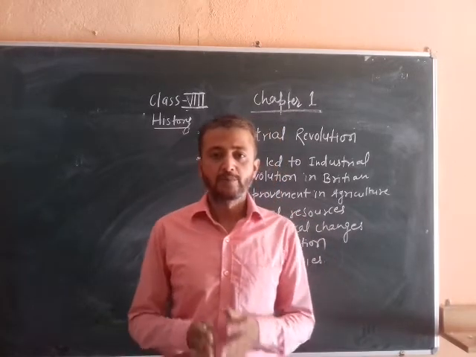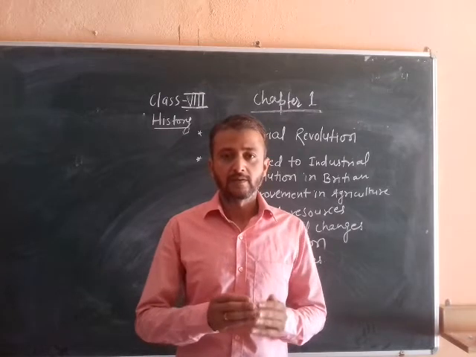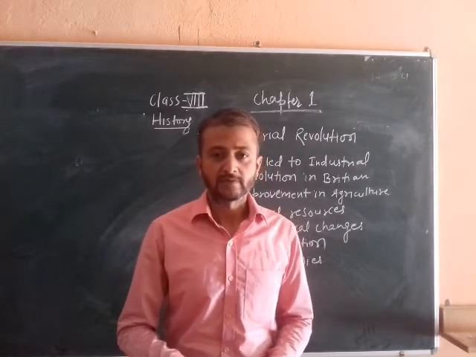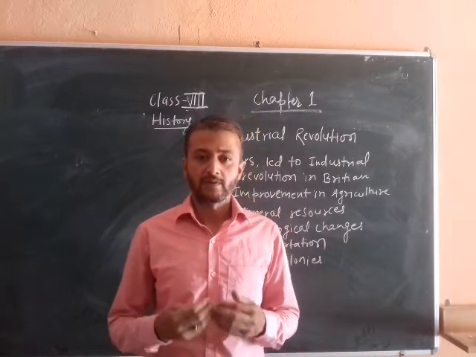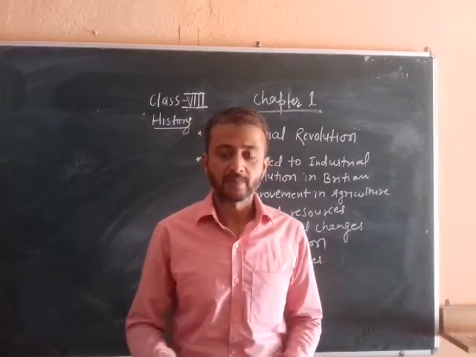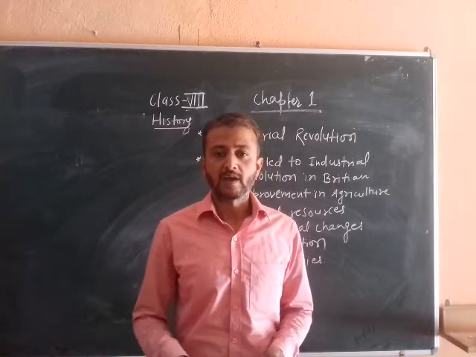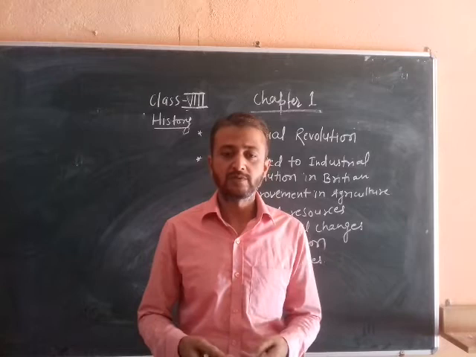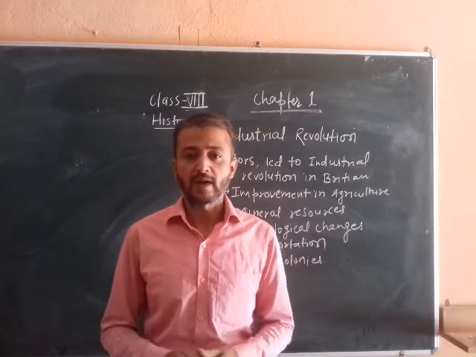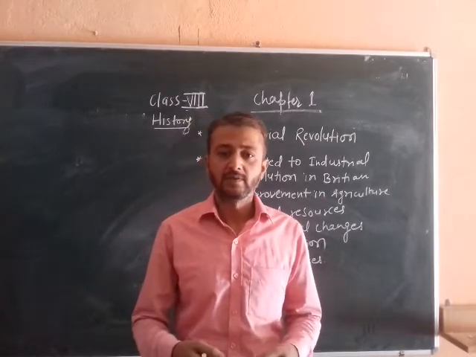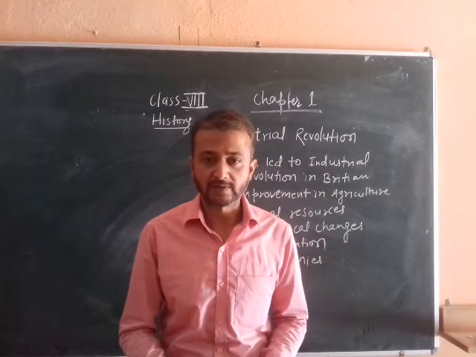Before the industrial revolution in England there was a revolution in agriculture, due to which people produced surplus food grains and exported them to other countries, and in this course they earned a lot of wealth. People became wealthy from the expansion of agriculture.